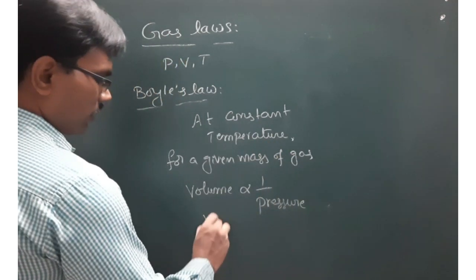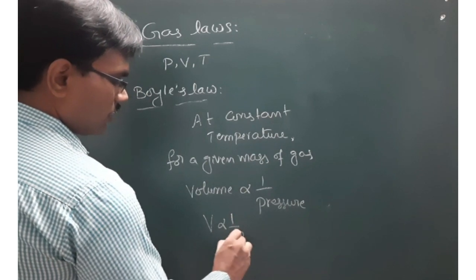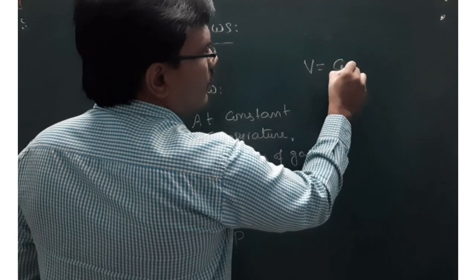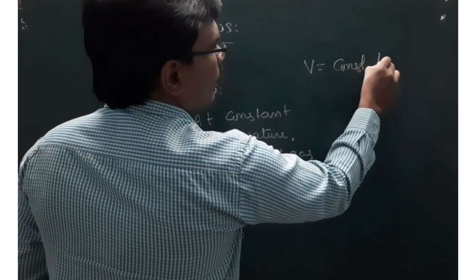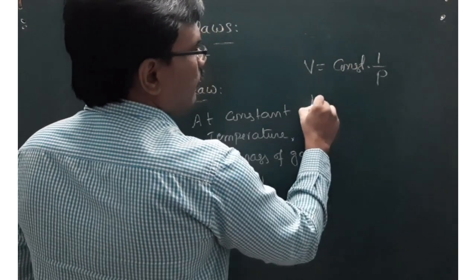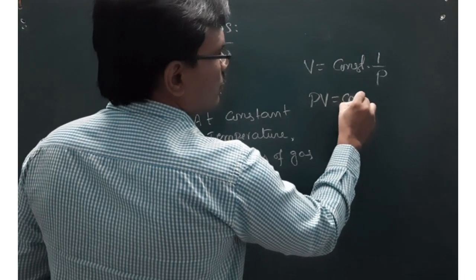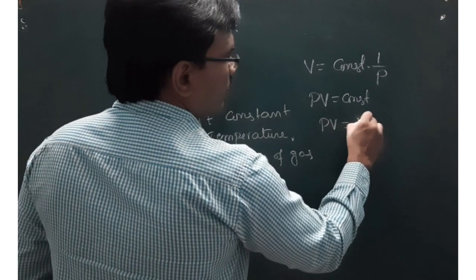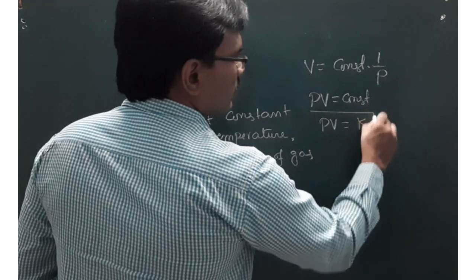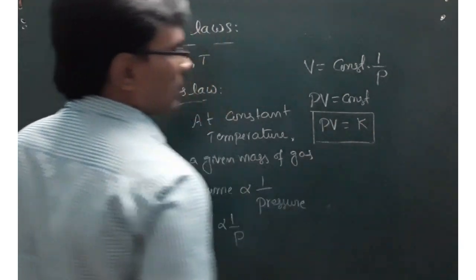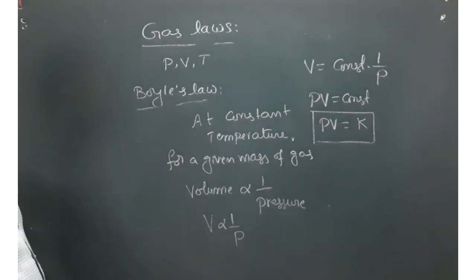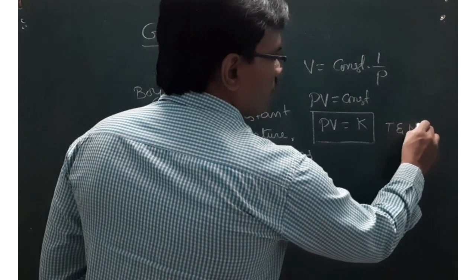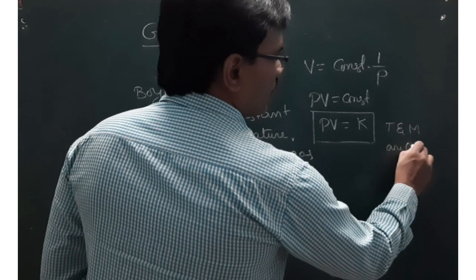That means V is inversely proportional to P, or otherwise V is equal to some constant into 1 by pressure, or otherwise we can write PV is equal to constant. Suppose I take that constant value as K, then this is the mathematical relation of Boyle's law, right? So remember here, T and mass of gas are constants.